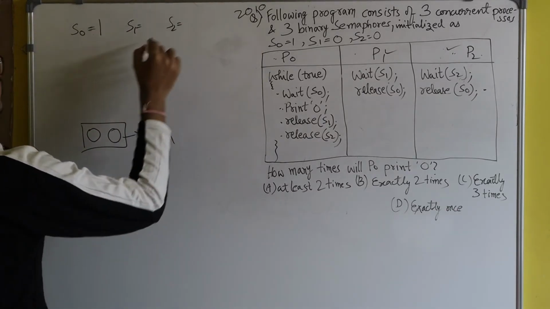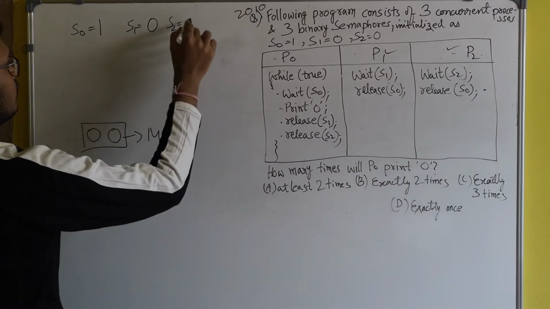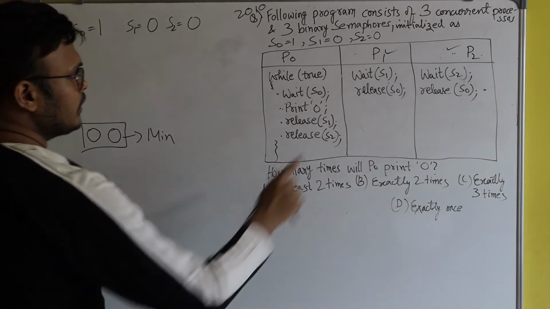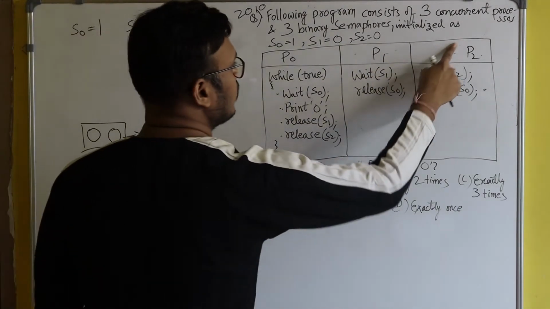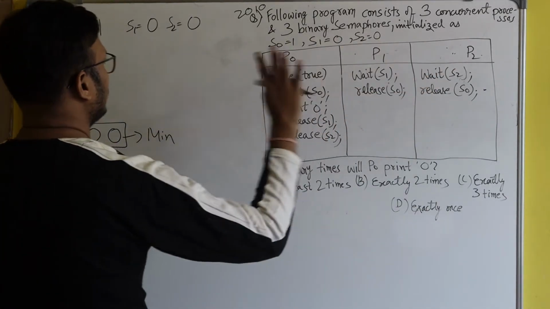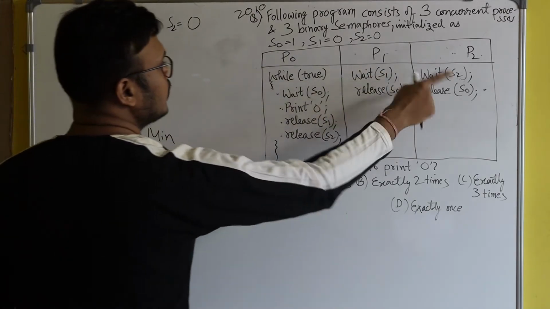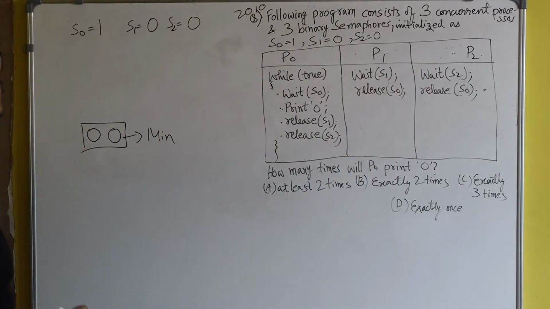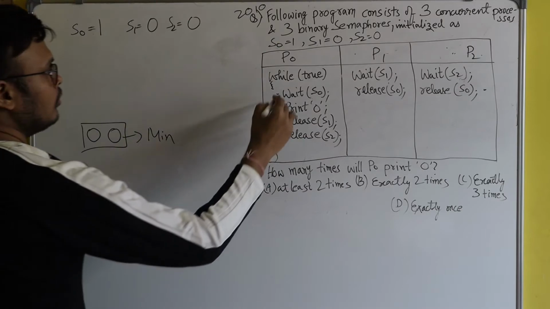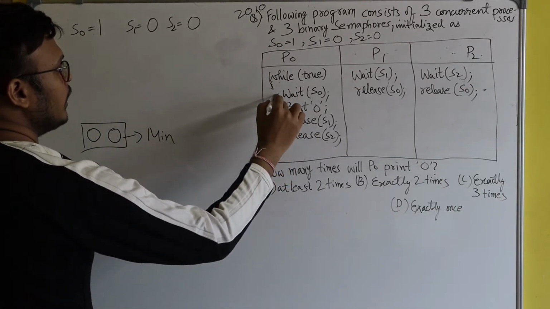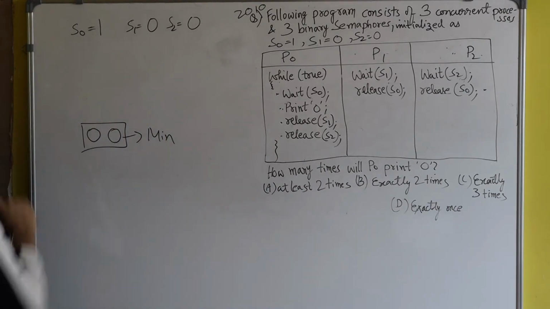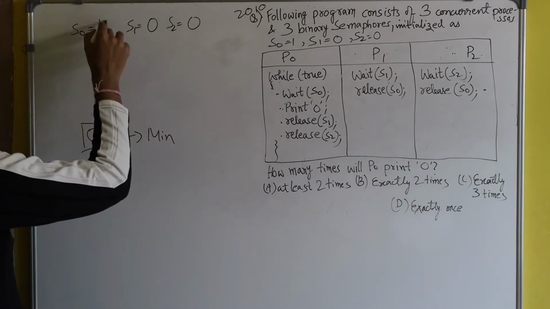The value of S0 is 1, value of S1 is 0, value of S2 is 0. So now CPU is given to process P0. Obviously, CPU will be given to process P0 first, because if CPU is given to process P1 or process P2 initially, then there will be a blocking because S1 and S2 both are 0. So now process P0 enters the while loop, and will execute this line, wait of S0. The value of S0 is 1, so P0 will make it 0.